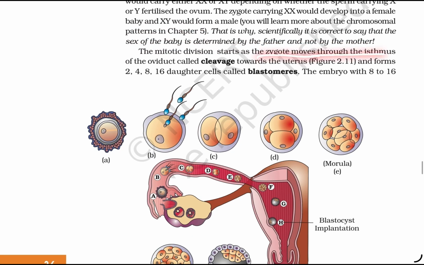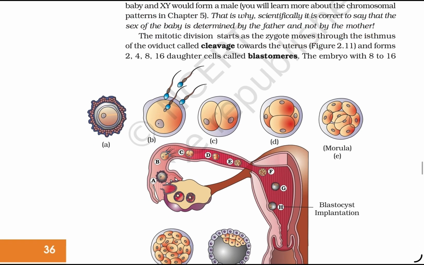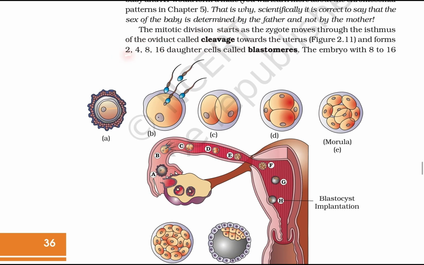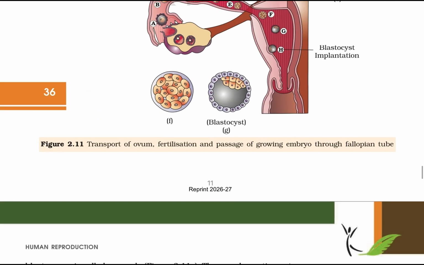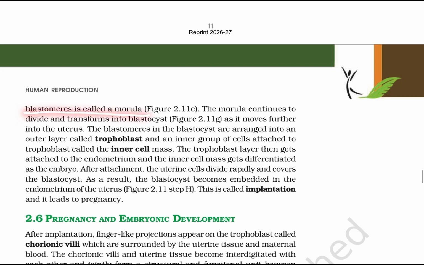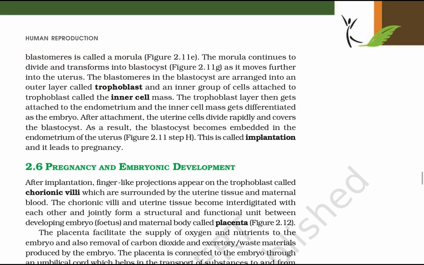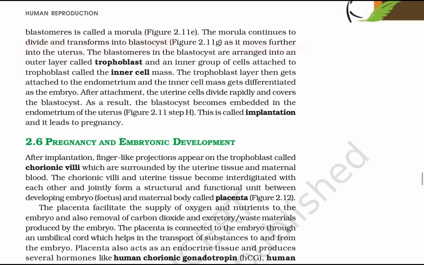The mitotic division starts after zygote formation. The zygote moves through the isthmus of the oviduct towards the uterus, dividing by a process called cleavage, and forms 2, 4, 8, 16 daughter cells called blastomeres. An embryo with 8 to 16 blastomeres is called a morula. The morula continues to divide and transforms into a blastocyst as it moves further into the uterus.